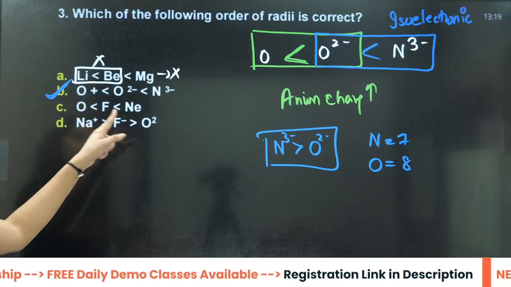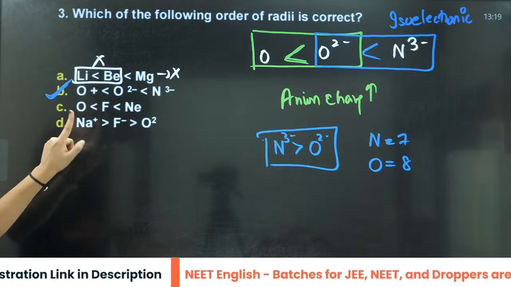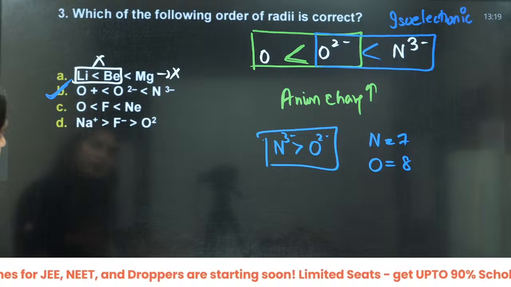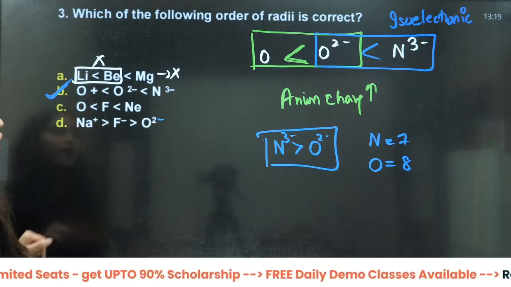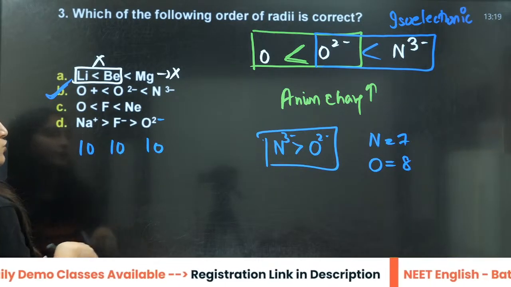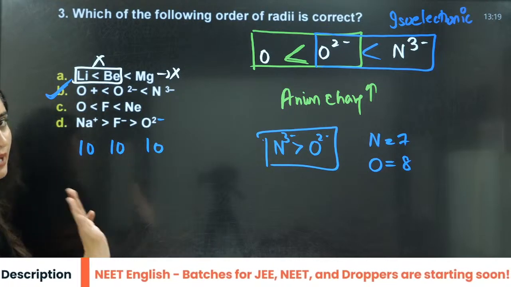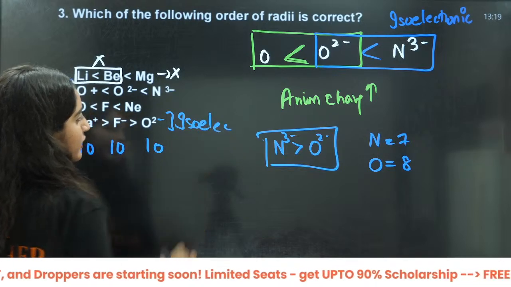Then you have oxygen, fluorine, neon, that you can completely see that is not correct. Then Na positive, F negative, O2 negative it must be, right? It has how many electrons? It has 10. It also has 10 electrons. It is also isoelectronic.